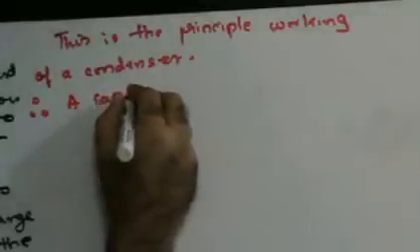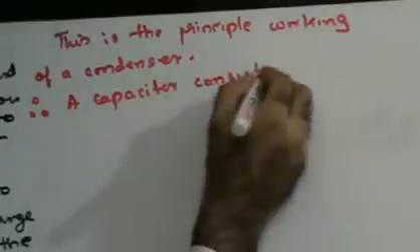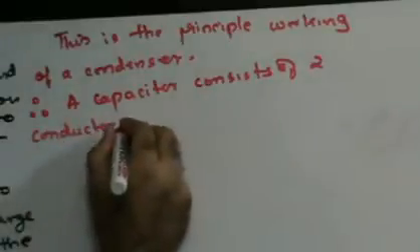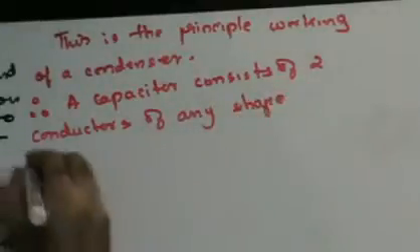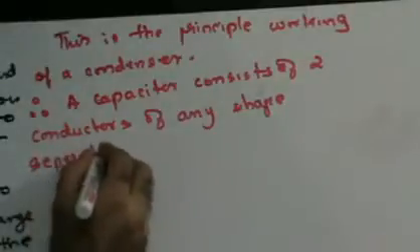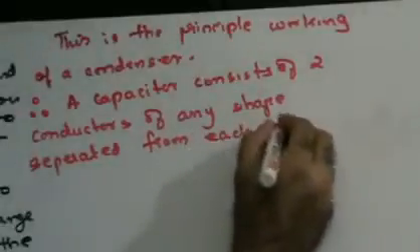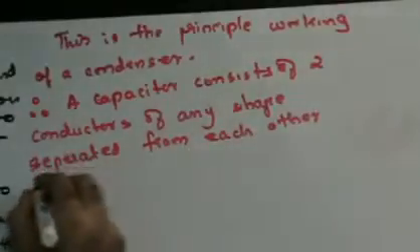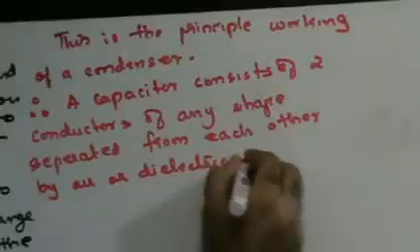Right? So I can say therefore a condenser or a capacitor consists of two conductors of any shape separated from each other by air or dielectric medium.